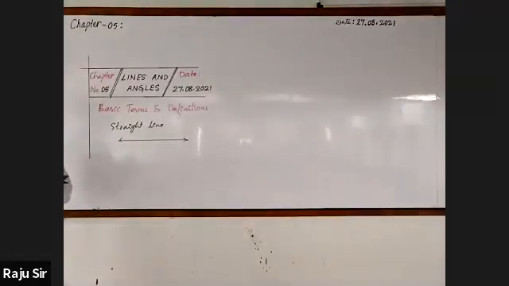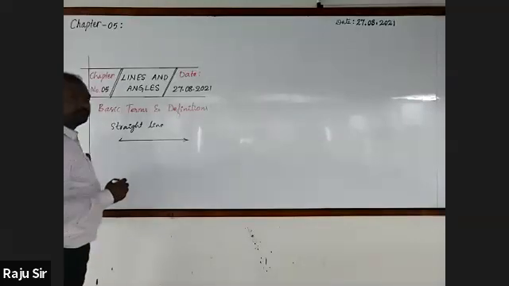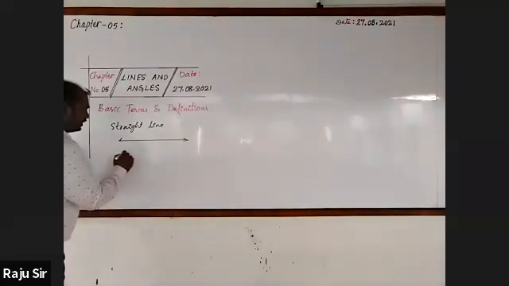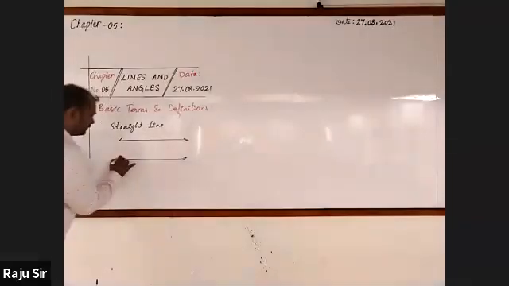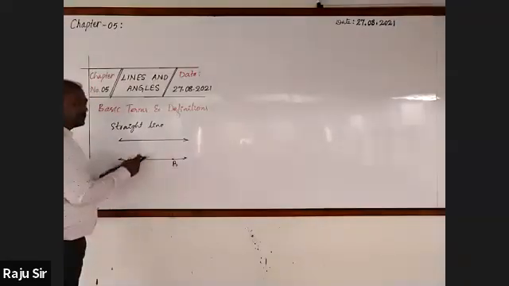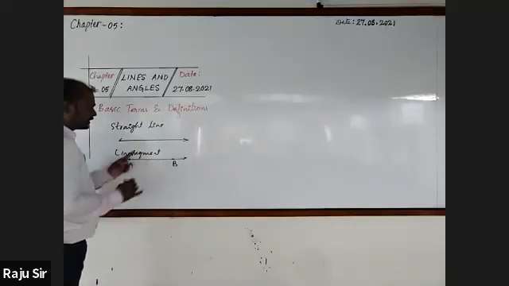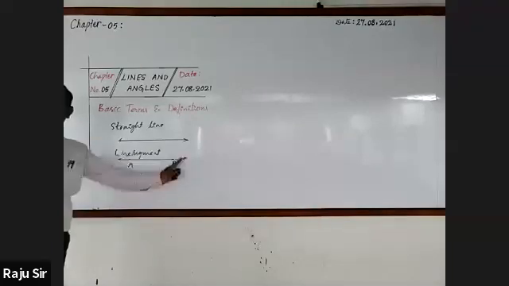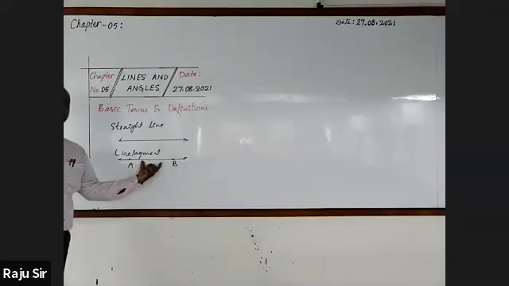Just we are recalling the basics. Then I'm going to take any 2 points on this straight line. Let us name the points as A and B. Then we get the exact length of the line. What do you call this line? Line segment. Line segment, it is a part of a straight line which has definite length.